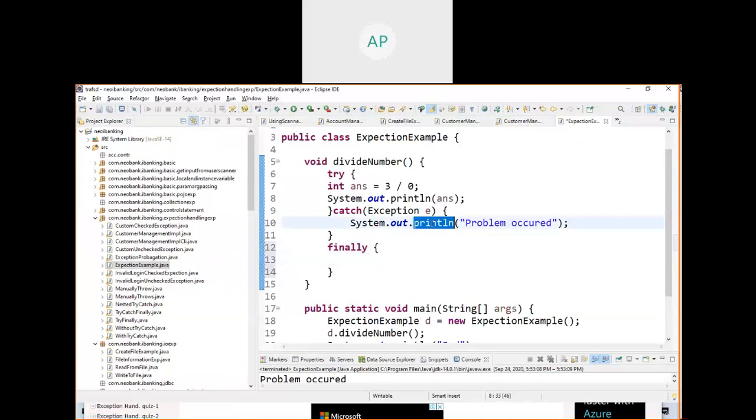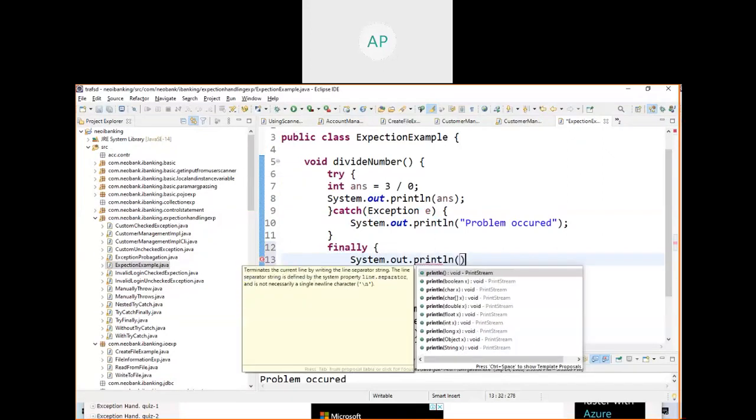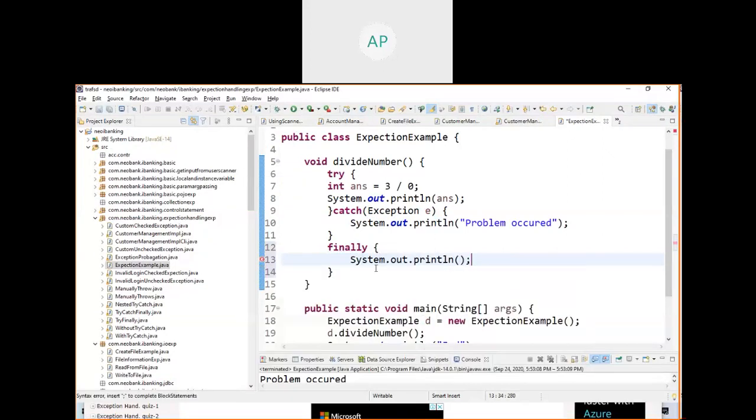If there is some failure, a problem, then it will go to the catch block. This finally block will get executed whether in a success scenario or in a failure scenario. System.out.print. So then what is the use of the finally block?